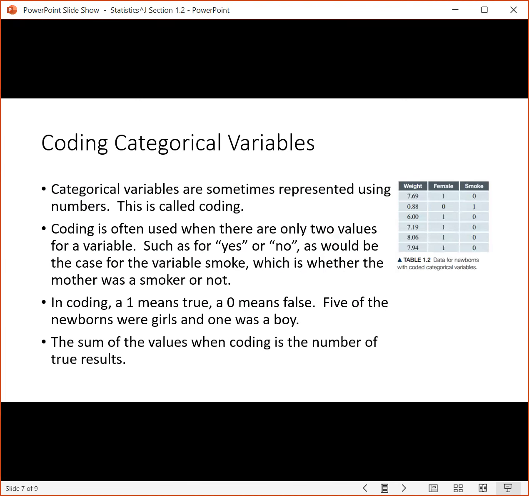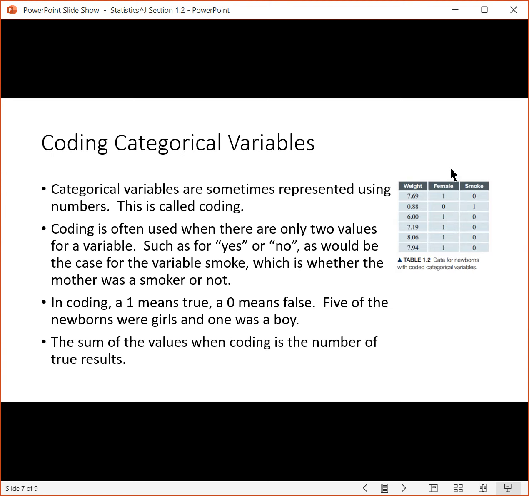Let's go back to the categorical variables as numbers thing. This does occur sometimes, and when that happens, we call this coding. Coding is used when you only have two values for a variable, such as yes or no, or true or false. We can look at this data set that we have here, and we have coding in this data set. We can go through and interpret the coding.